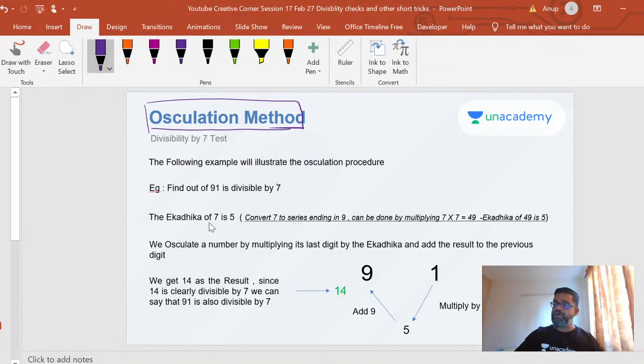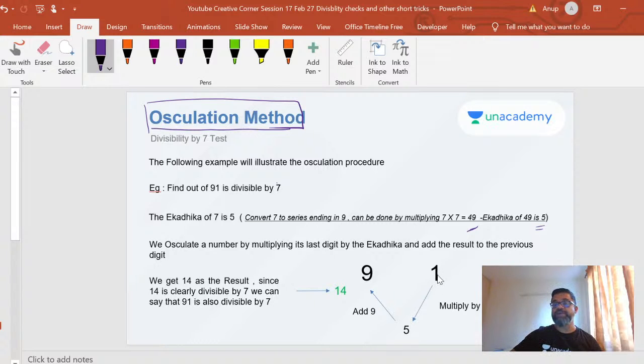But since the number is not ending in 9, I will try to convert it to some number that is ending in 9. So I will multiply 7 by 7. I got 49. So now I know the ekadika of 49 is 5. So I will use 5 now. So now I'll start my thing with 5.